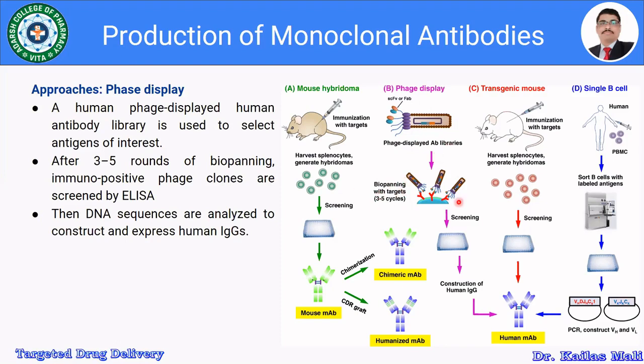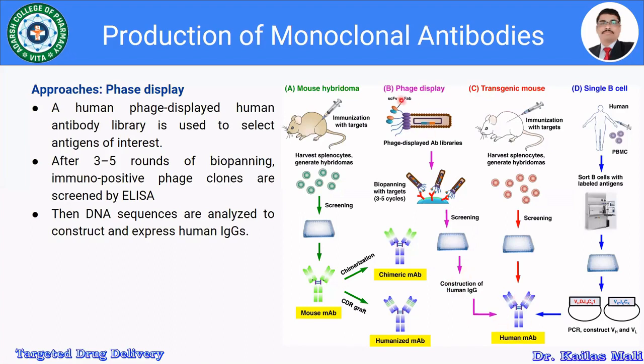There are 3 to 5 cycles, and furthermore, the antibodies are screened by using the ELISA. As I have said, after screening by using the ELISA, we get the DNA sequences, which are analyzed to construct and express the human IgG, and furthermore it can be used to get the human monoclonal antibody.